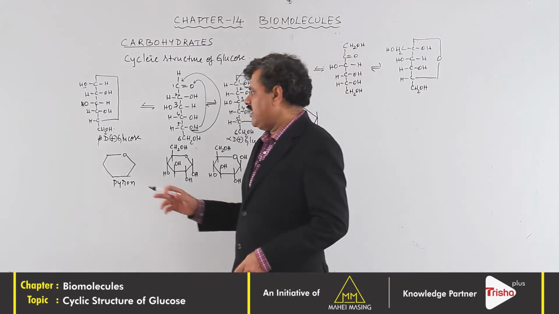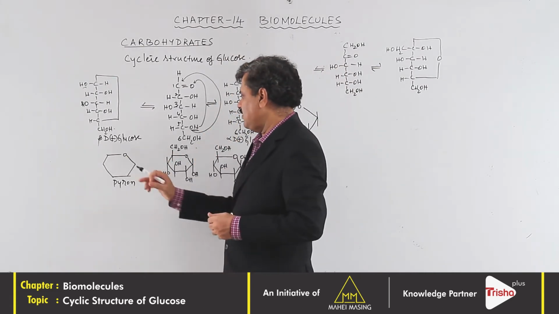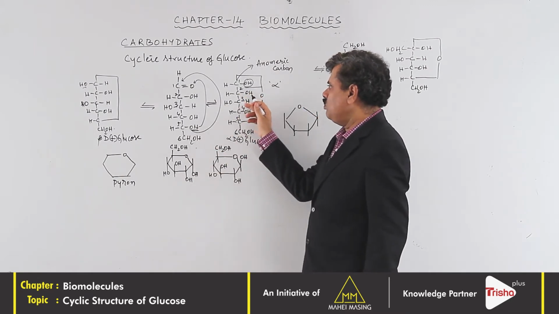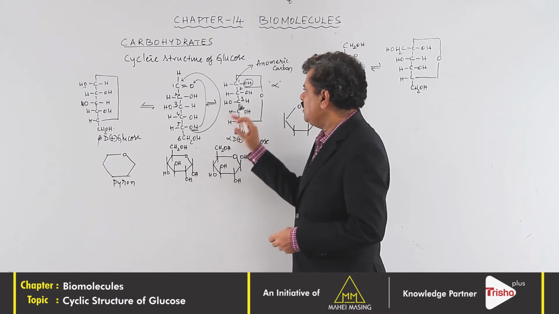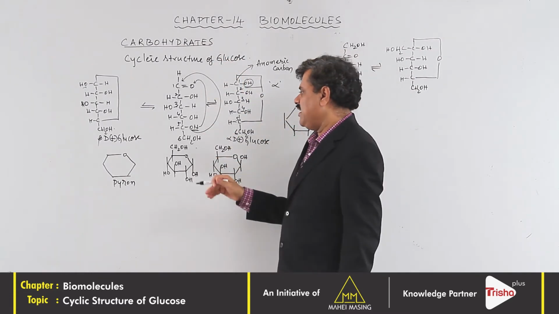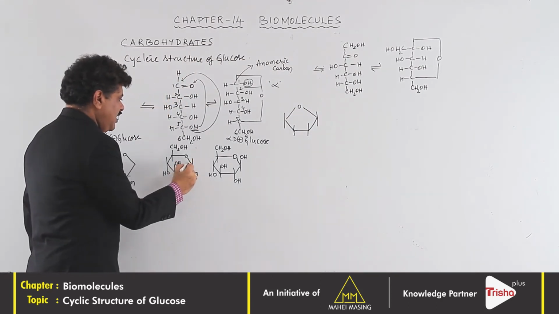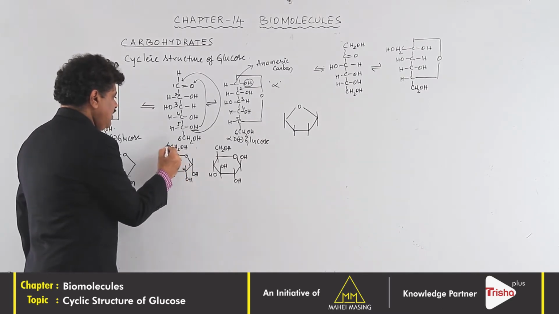In the pyran ring, we have an oxygen atom present in the ring structure, and what is present to the right side is drawn below and what is present to the left side is drawn above the plane of this ring. The corners of this ring are nothing but carbon atoms 3, 4, 5, 6.